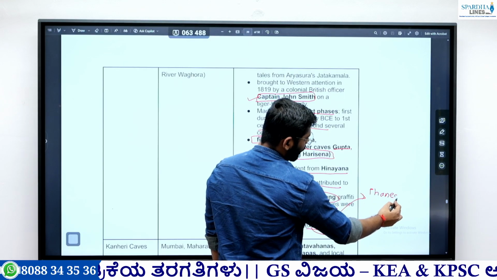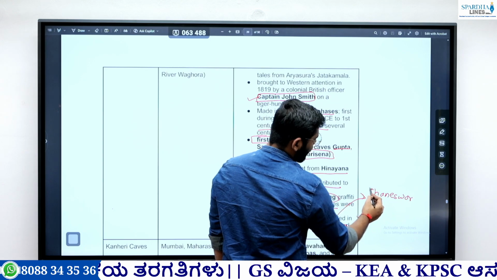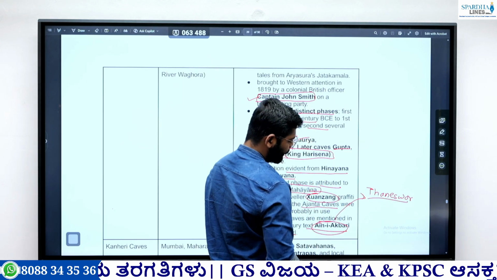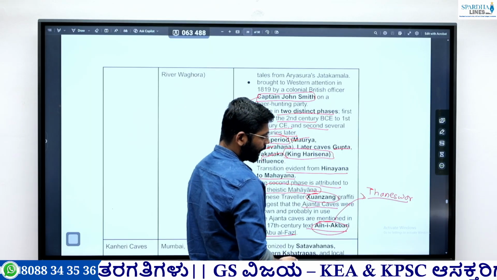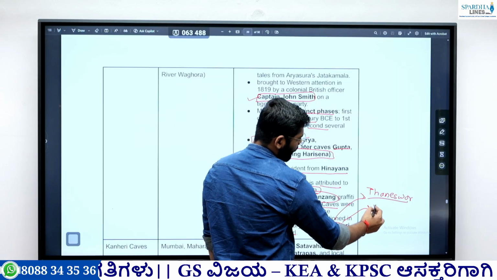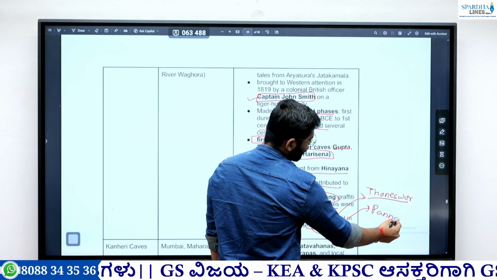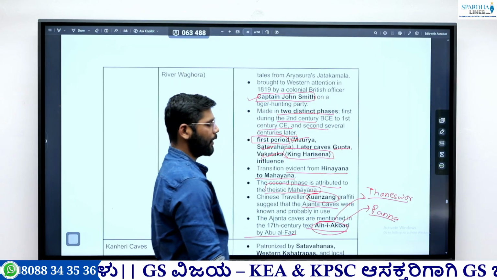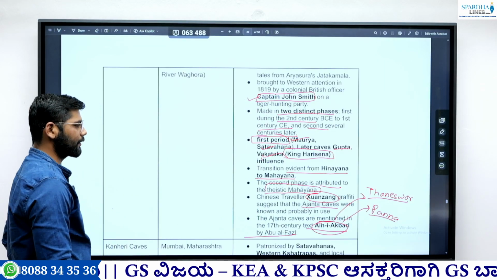Thaneshwar, it was the capital of the Harshavardhan dynasty. Also this Ajanta cave is mentioned in Ain-i-Akbari. Also there is one tiger reserve, Panna Tiger Reserve. Okay, this is also mentioned in Ain-i-Akbari. So these are the important things.